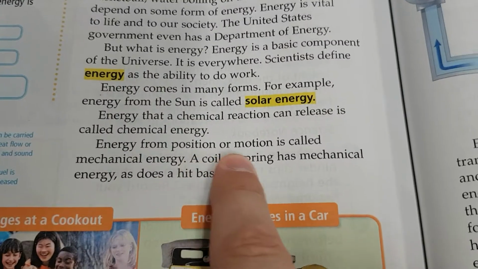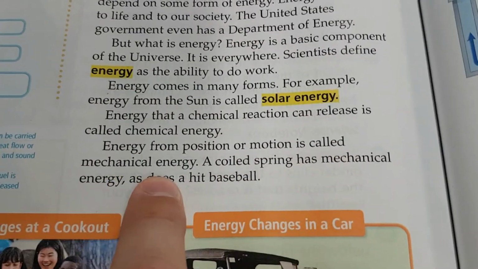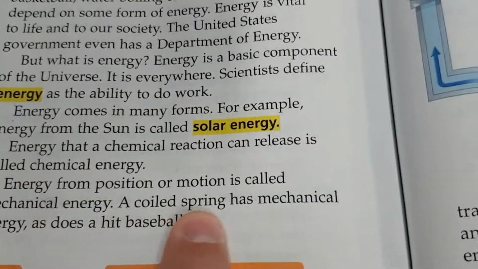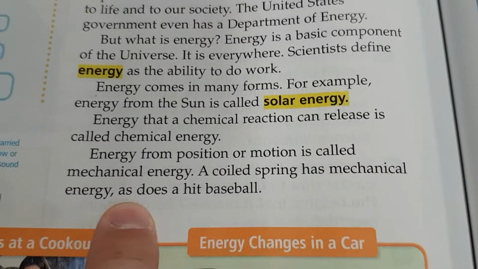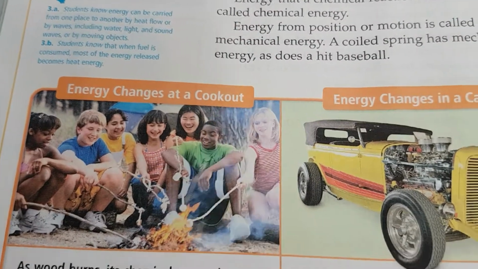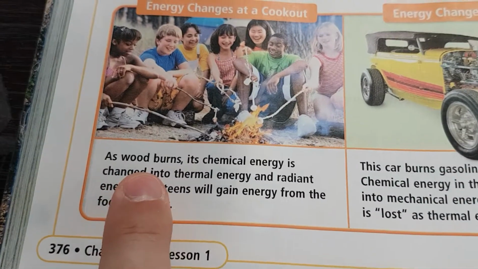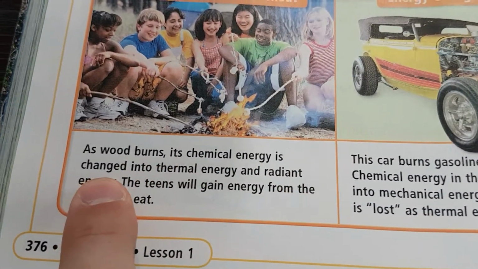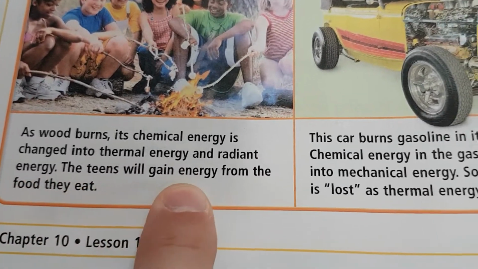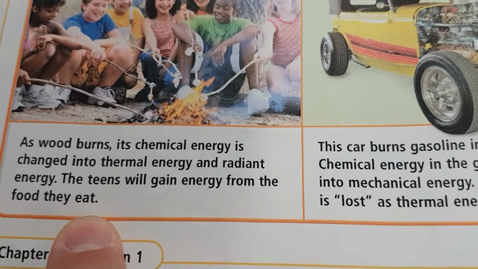Energy from position or motion is called mechanical energy. Mechanical. A coiled spring has mechanical energy, as does a hit baseball. All right, energy changes at a cookout. As wood burns, its chemical energy is changed into thermal energy and radiant energy. The teens will gain energy from the food they eat.